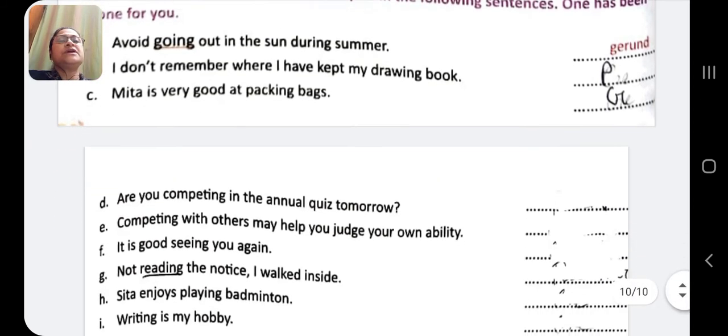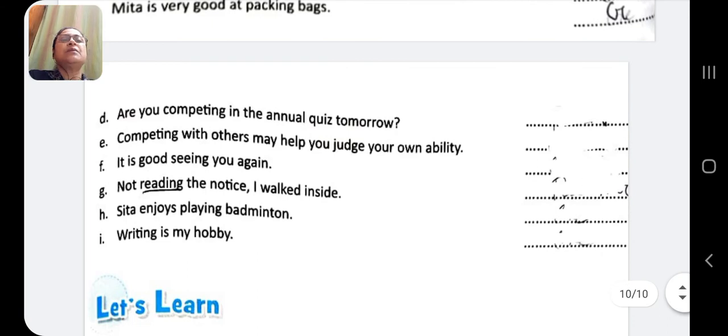You are competing in the annual quiz competition. Sorry, are you competing? So here competing is participle. Competing with others may help you judge your own ability. Here competing is the subject. So it is gerund. It is good seeing you again. What is good? Seeing you again. So here seeing is object and it is gerund.